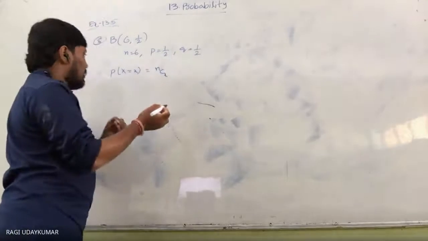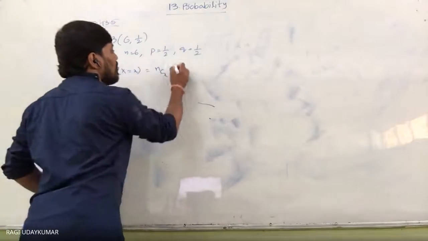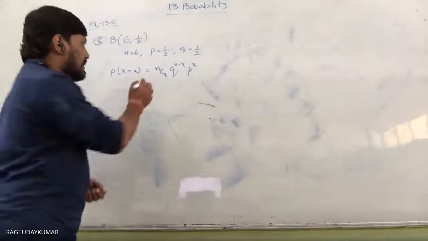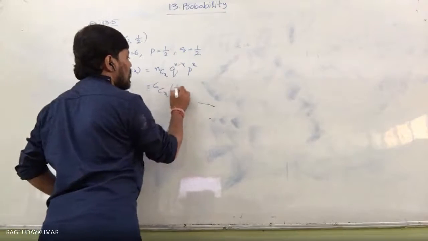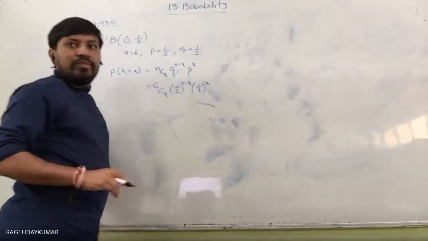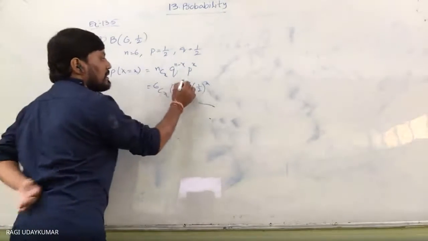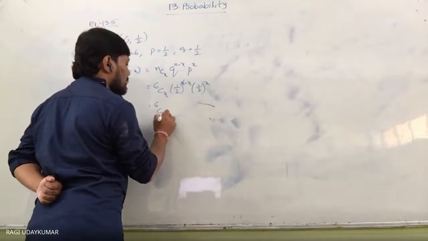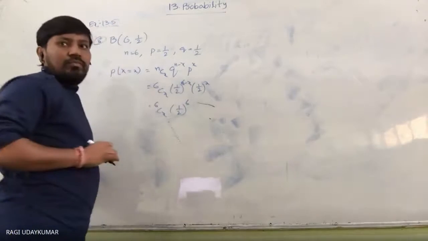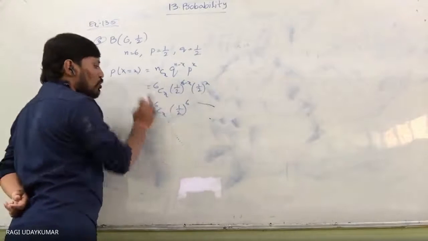nCx, this can be written as nCx q to the power of n minus x p to the power of x. So here n is 6: 6Cx (1/2) to the power of n minus x, (1/2) to the power of x. So what do you get here? 6Cx (1/2) to the power of 6, since the powers add up: 6 minus x plus x is 6.